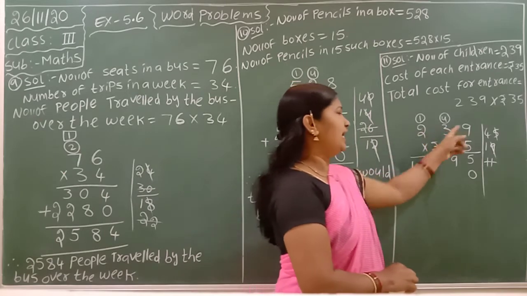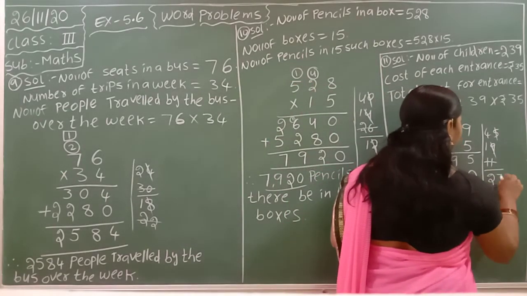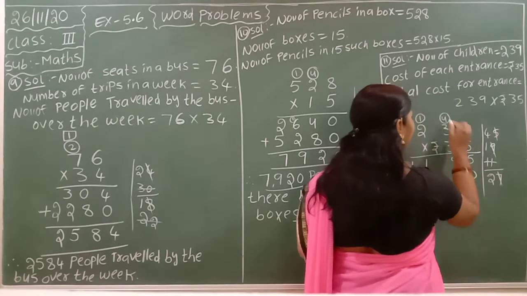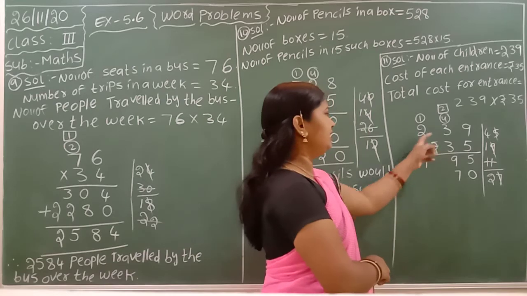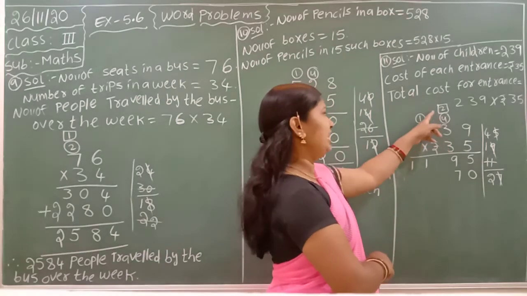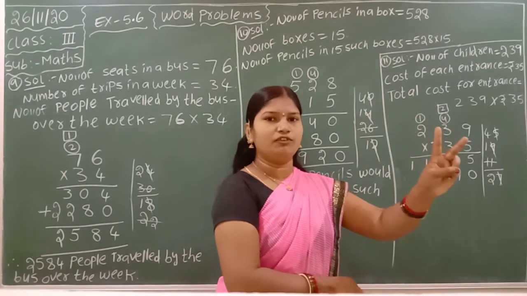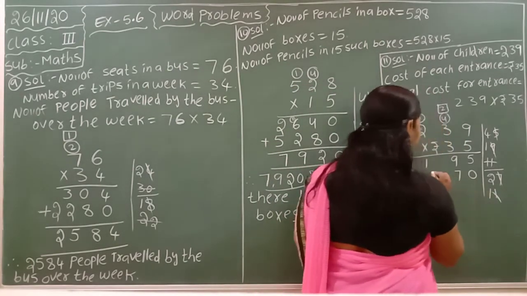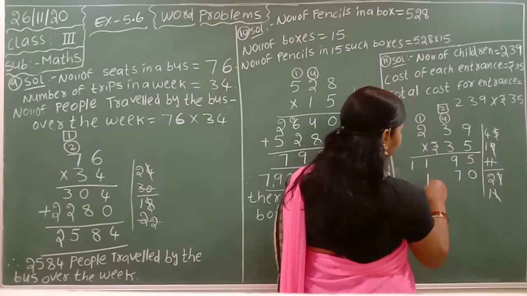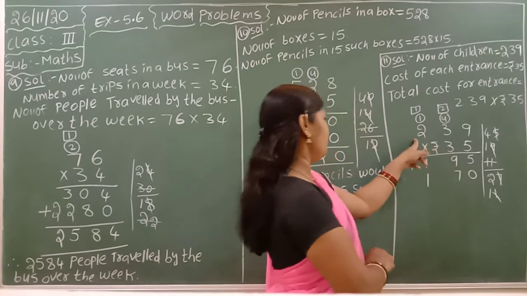Now 3 into 9. 3 9s are 27. 7 cut and write here, 2 next place regrouping. 3 3s are 9. 9 plus 2. 9 in the mind, take 2 fingers. 9 after 10, 11. 1 cut and write here.